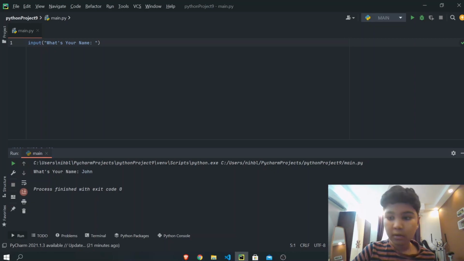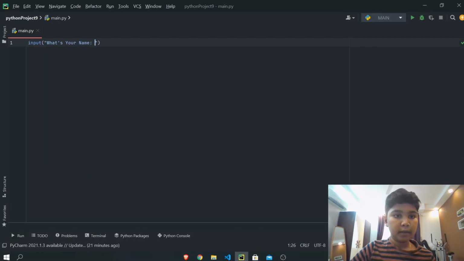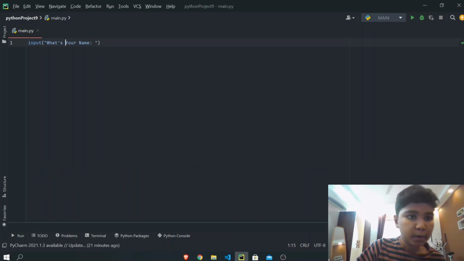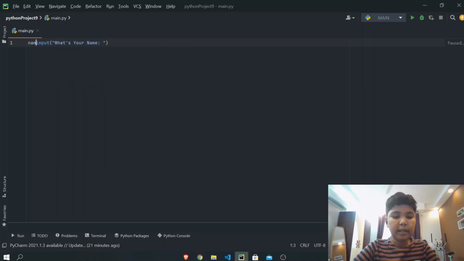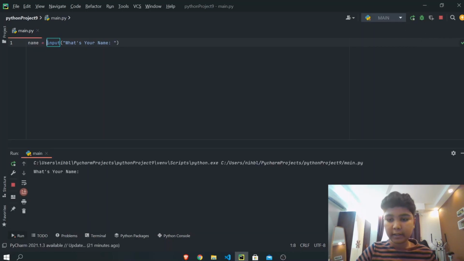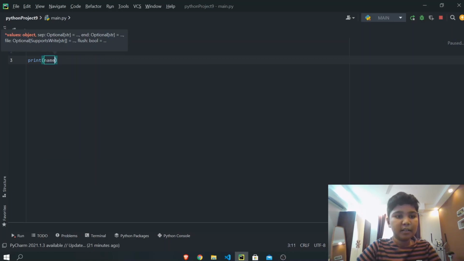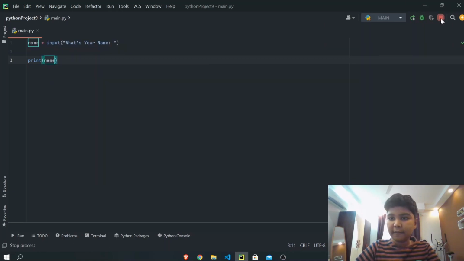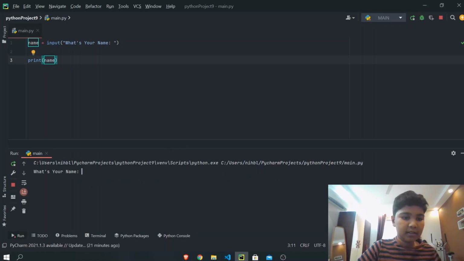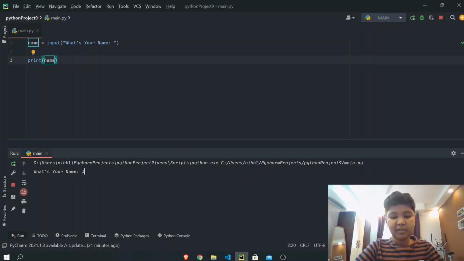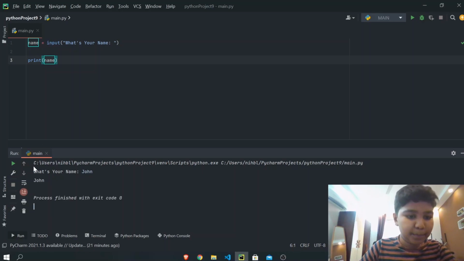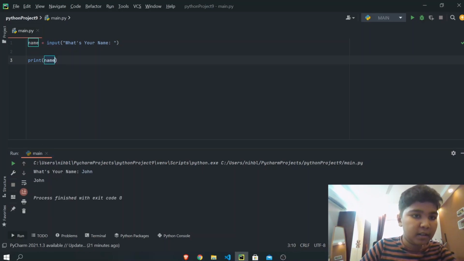We can also put the input function inside of a variable, for example a name variable. After we put it inside a variable, we can also print name. If we stop this and run it, John, it will print John because we told it to print the name.